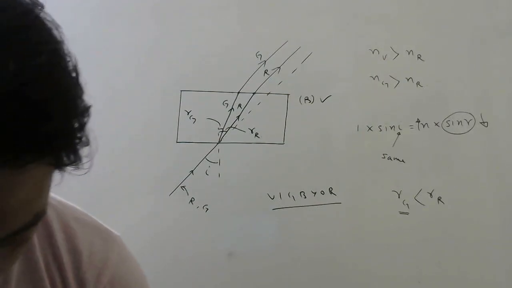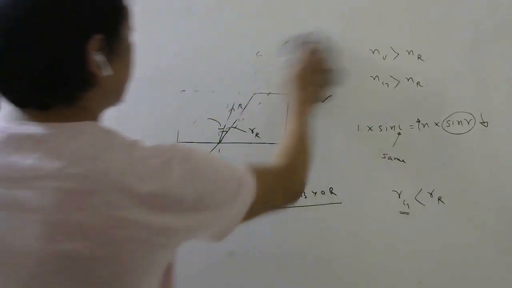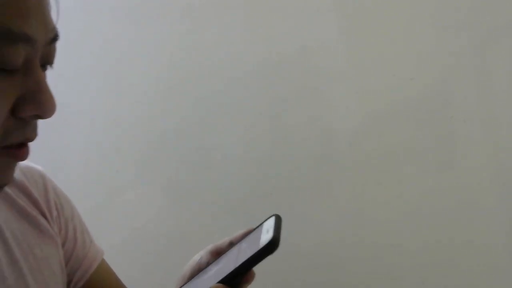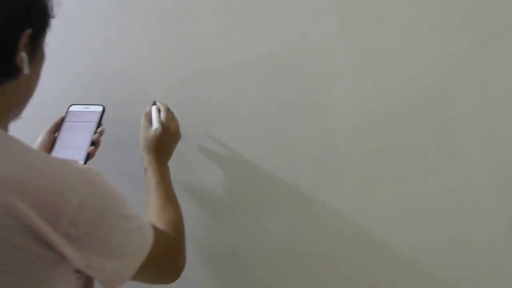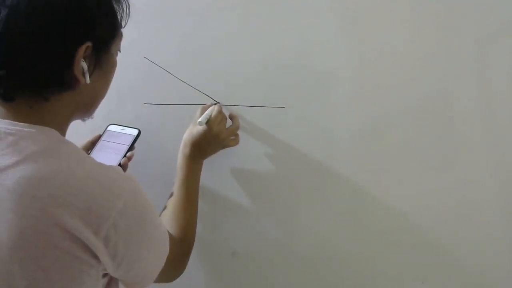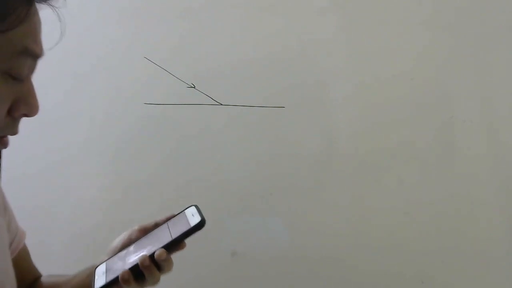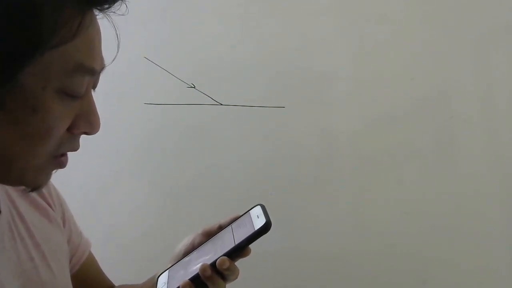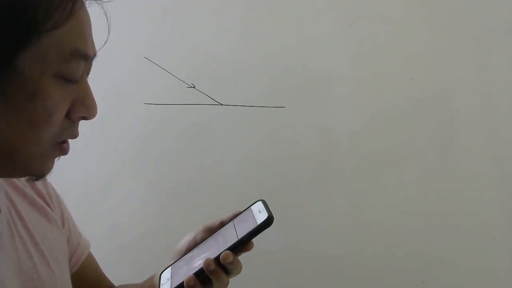Okay, let us now discuss the next question. The next question says, a ray of light is incident at an angle I from denser to rarer medium. In the diagram they have shown it this way. The reflected and refracted rays are mutually perpendicular.